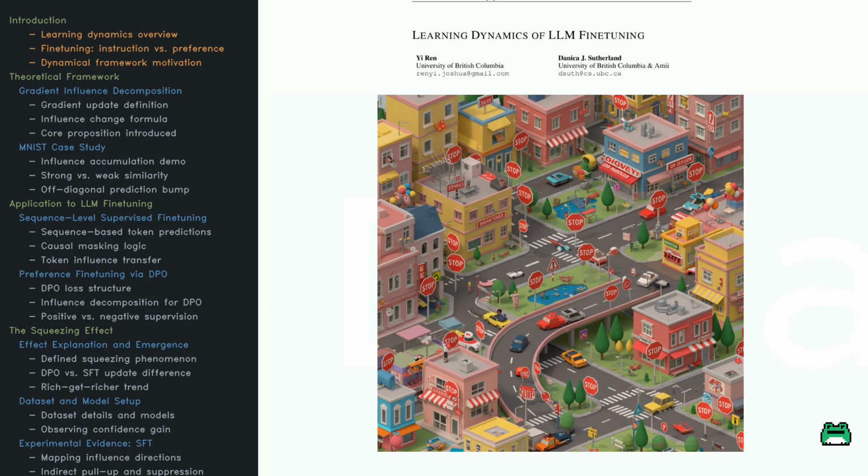And here's the twist. A weird little thing called the squeezing effect might be the culprit. Let's unpack how fine-tuning reshuffles probabilities and what we can do to fix the mess.